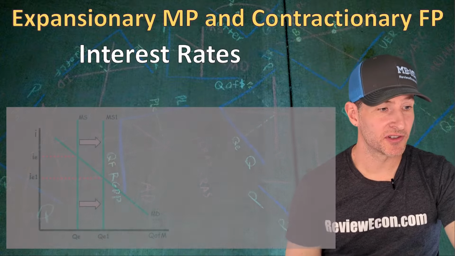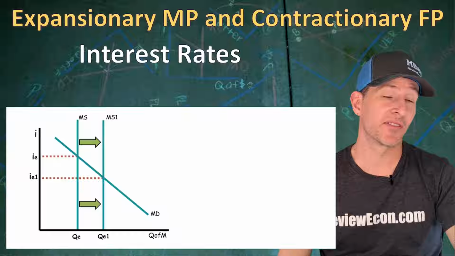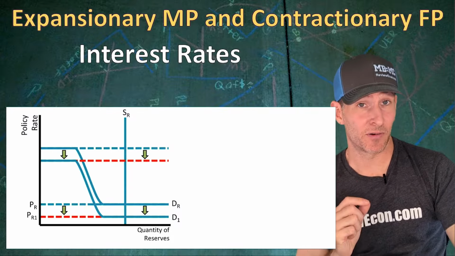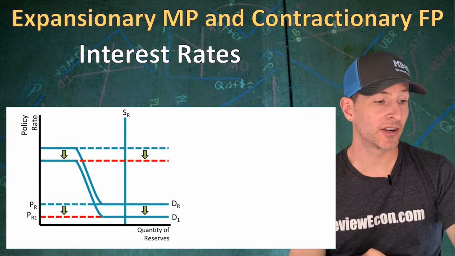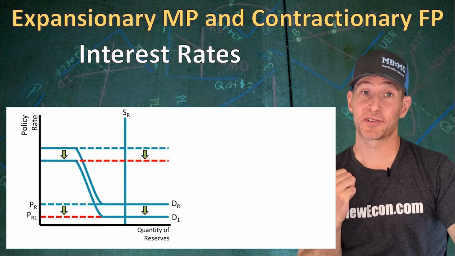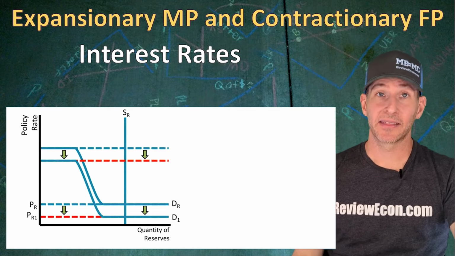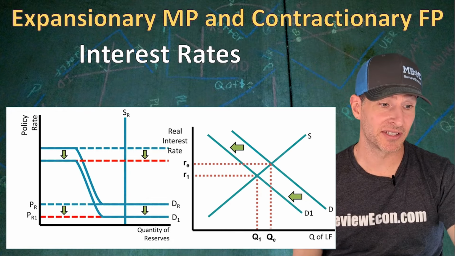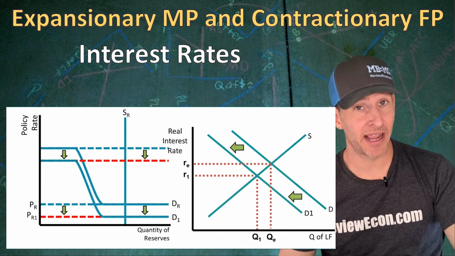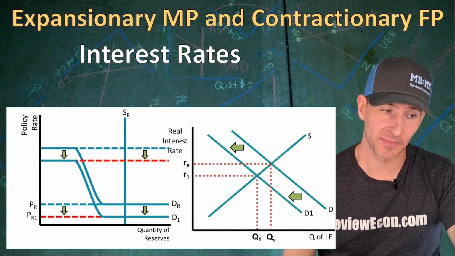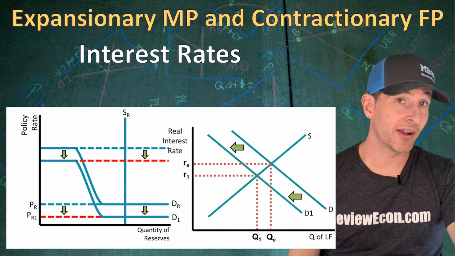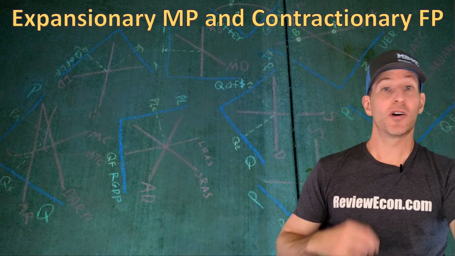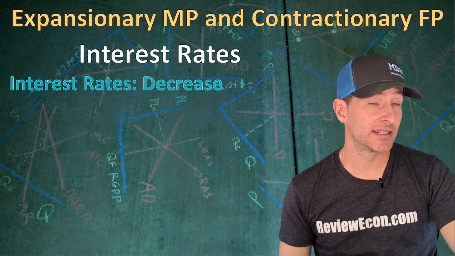But in regards to interest rates, we're going to see a rightward shift of the money supply, or if we have ample reserves, we're going to at least see a downward shift of the lower end of that demand curve, again resulting in a lower interest rate or policy rate here. And in the loanable funds market, the contractionary fiscal policy means less national debt. That's going to decrease the demand for loanable funds or increase the supply. And so for both monetary and fiscal policy, we see a lower interest rate. And so the interest rates are definitely going to decrease.